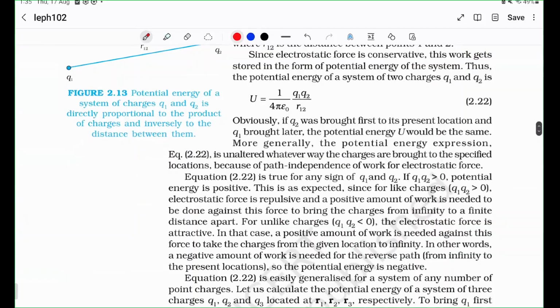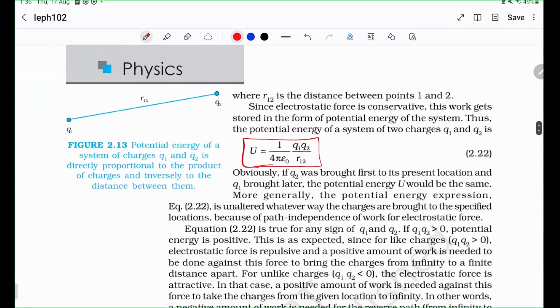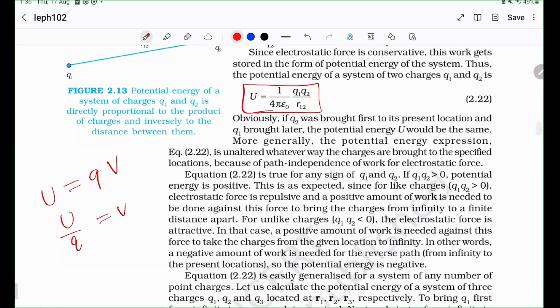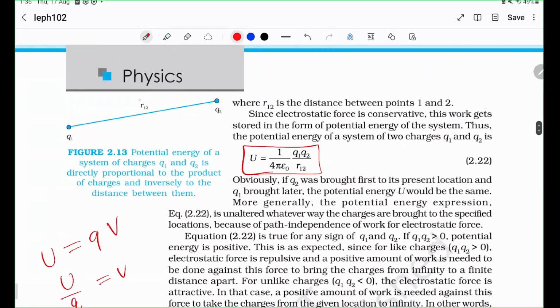So by the way, a potential energy is 1 by 4 pi epsilon naught Q1 Q2 by R. I think that is fairly obvious, because we started out defining the potential as what is the potential energy per charge, right? This is how we define potential. So it makes sense that U itself is Q1 Q2 by 4 pi epsilon naught R12, where R12 is the distance between them. Remember that there is no vector here. Potential energy is also a scalar.